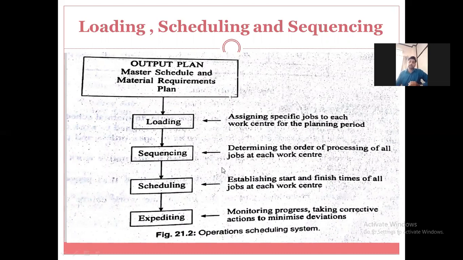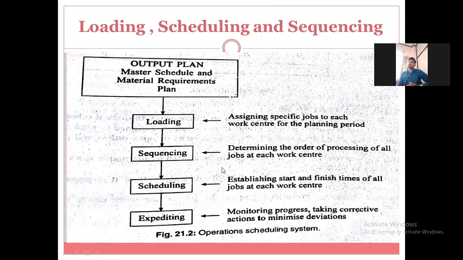So for that purpose, some rules are used in production operation management to give the sequencing, or to give the priority to the job. If at a workstation there are 10 varieties of jobs, which job should be given the first priority? That determination is nothing but the sequencing.